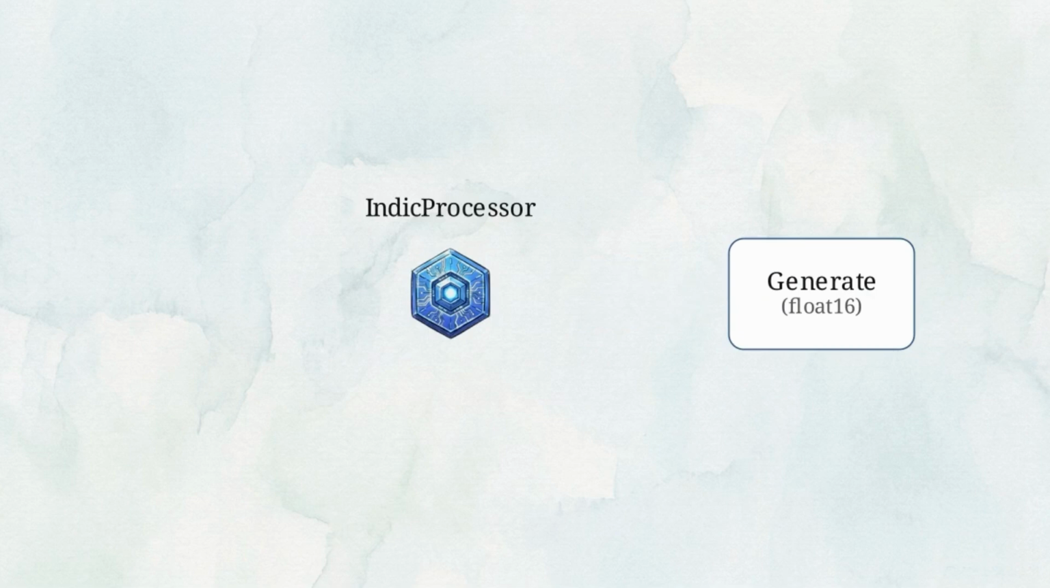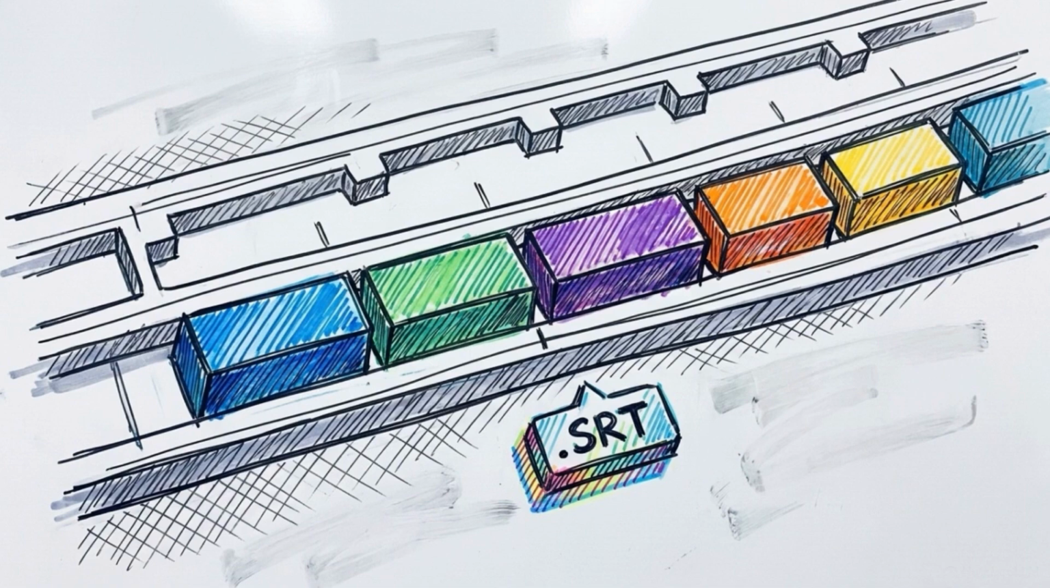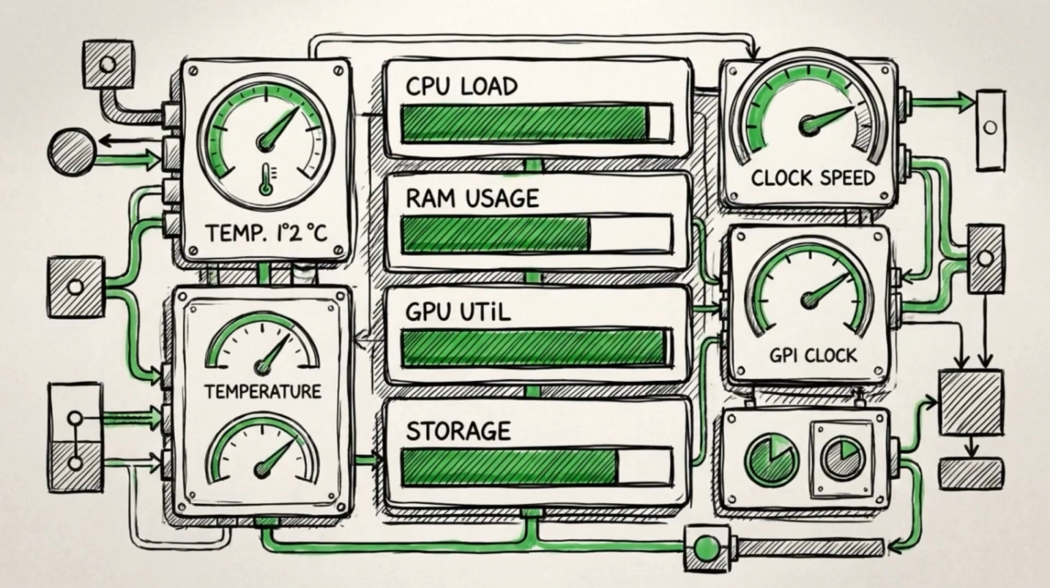The Indic processor formats the batch and passes it to the generate function, utilizing float16 precision to conserve memory. Finally, the script decodes the generated tokens, maps them back to the original timestamps, and uses the Python SRT library to write the export file. Precise, hardware-matched batching guarantees a crash-free local translation loop.